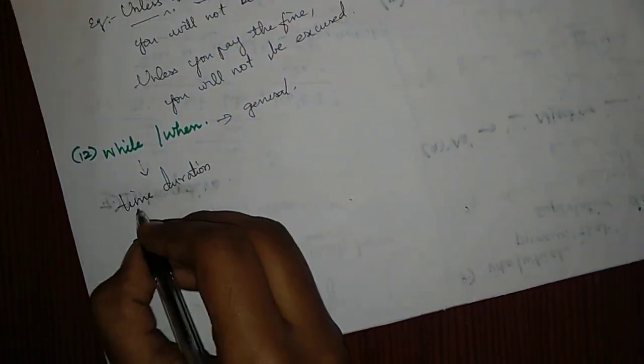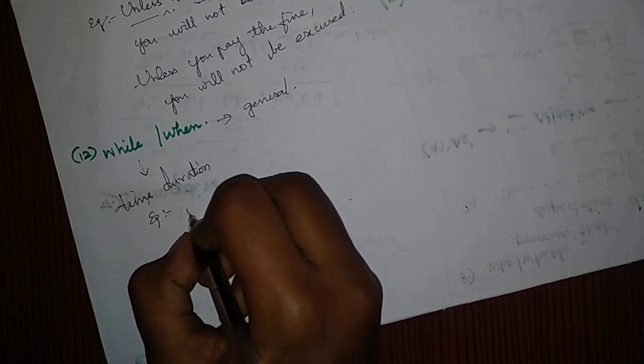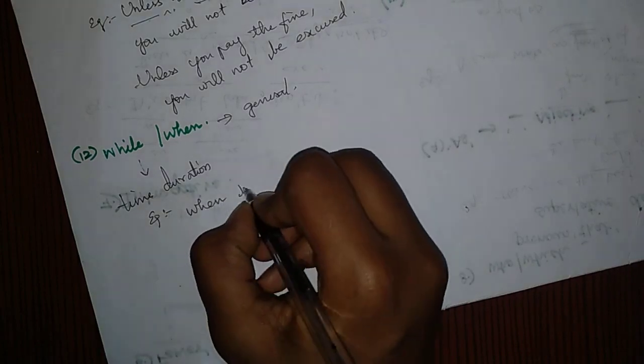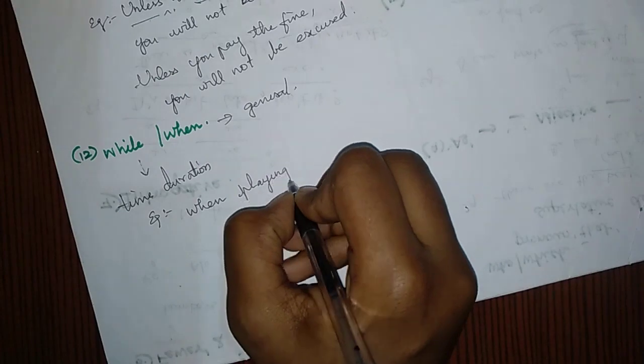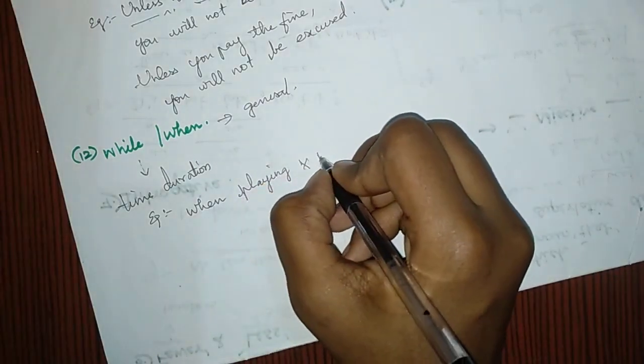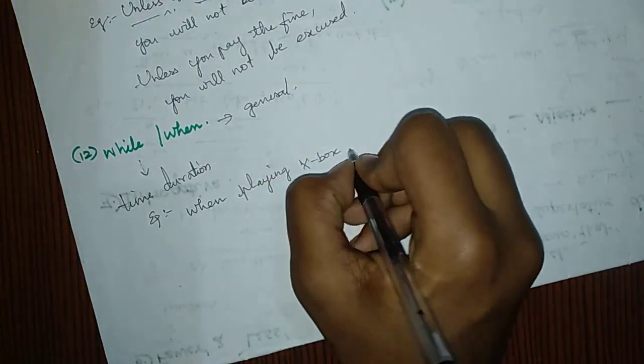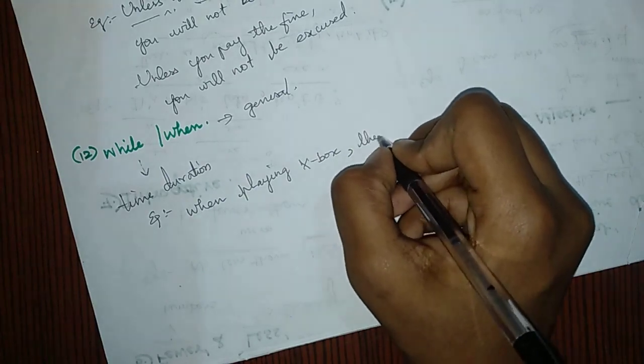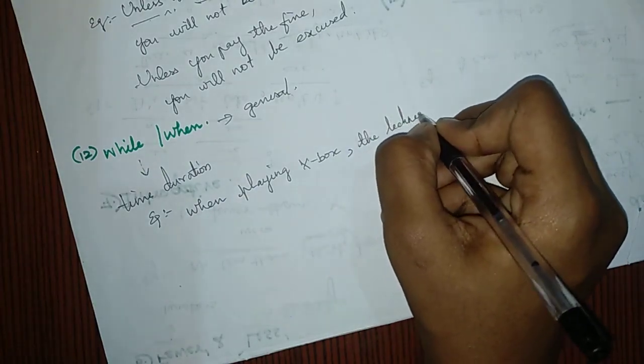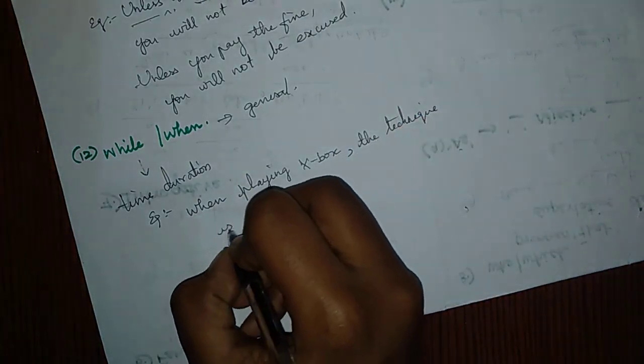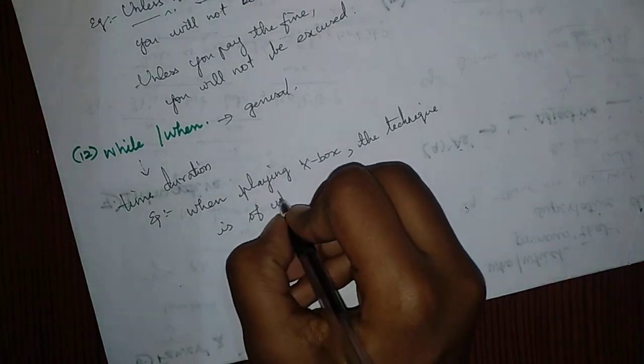Okay, I'll give you an example. "When playing Xbox, the technique is of utmost importance."